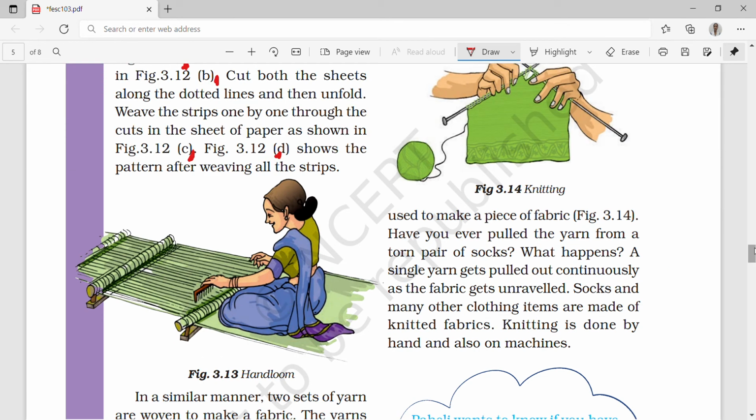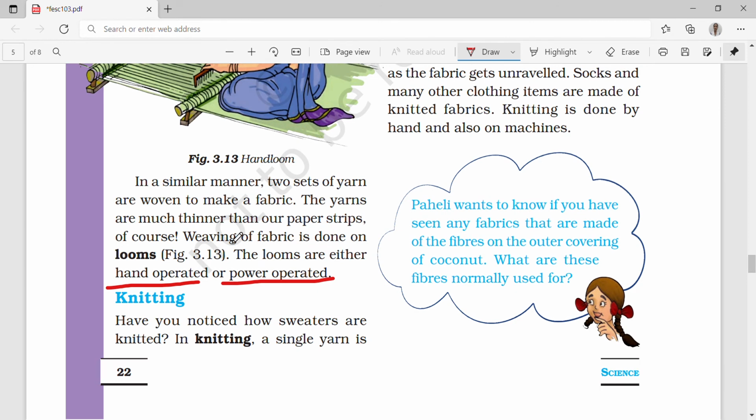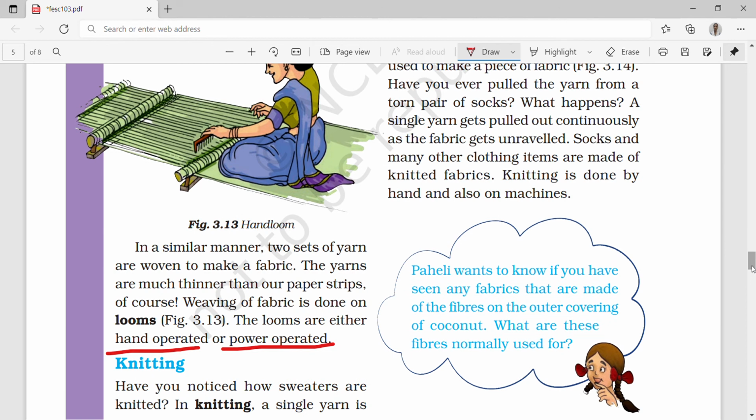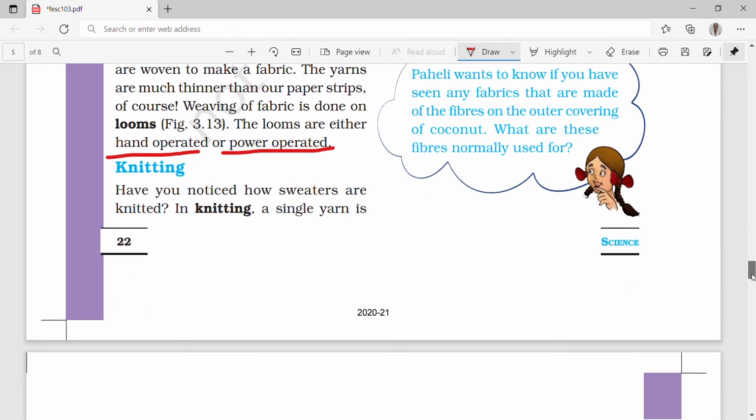We have woven, and after that they are saying, in a similar manner, two sets of yarns are woven to make a fabric. The yarns are much thinner than the paper strips. Weaving of fabric is done by looms. With hand it will take more time, but the looms are either hand operated. We use the hands in looms, but the looms are simple kinds of machines, you can say. And power operated means they are run using energy, like electricity.